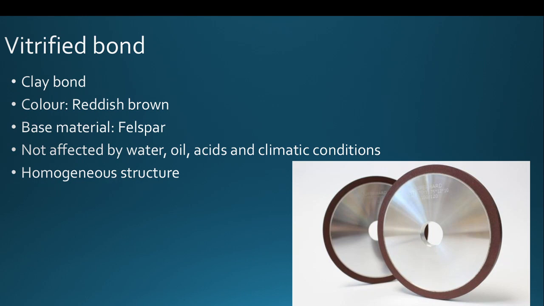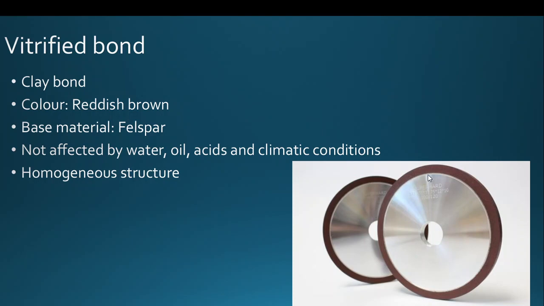And vitrified bonds are clay bonds. They are reddish brown in color. Feldspar is the base material. They are highly moisture resistant and chemical resistant, can be used in most climatic conditions, and they are highly homogeneous in structure.